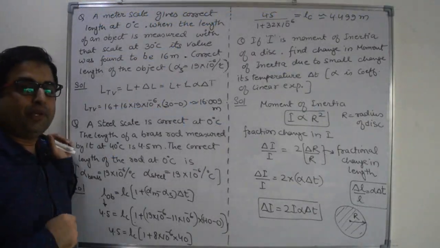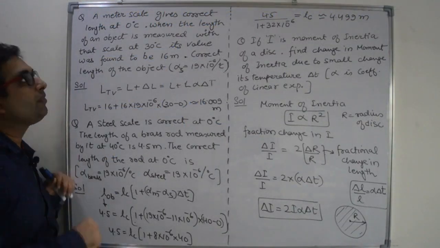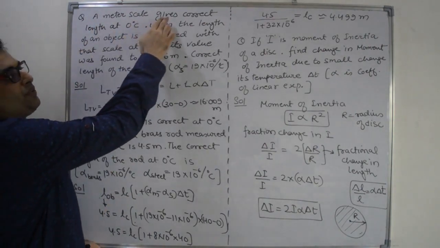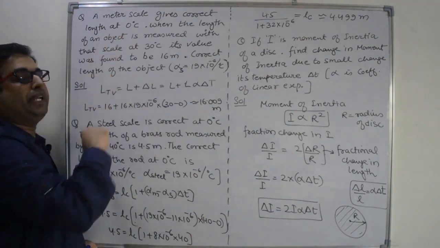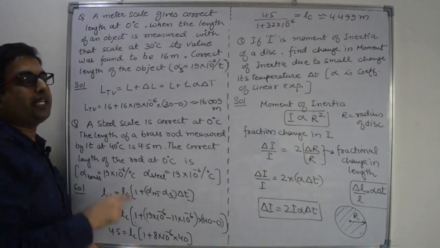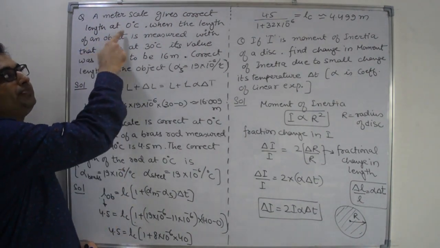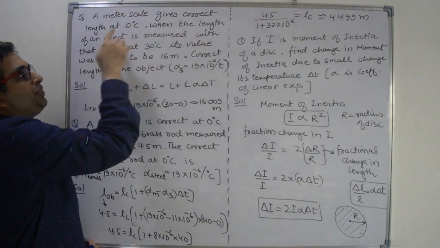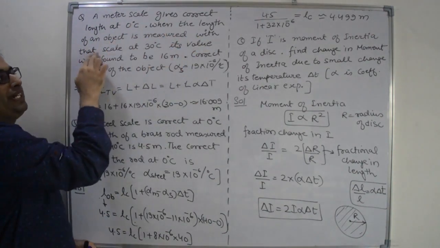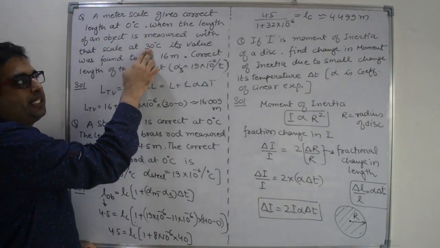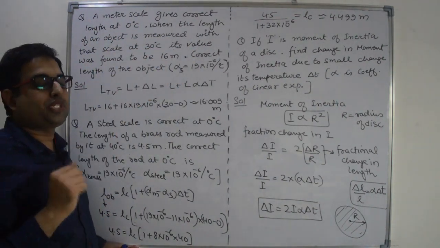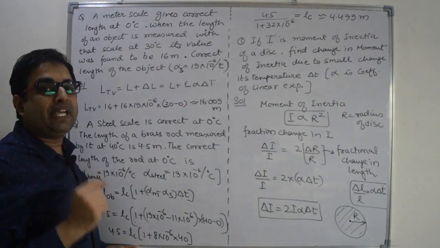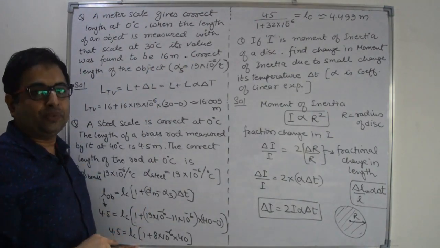Let us discuss some numericals based on measuring scale. A meter scale gives correct length at 0 degree Celsius. That means calibrated temperature is 0 degree Celsius and it will read correct value here. When the length of the object is measured with that scale at 30 degrees Celsius, its value was found to be 16 meter. So 16 meter is the measured value, not the correct value.